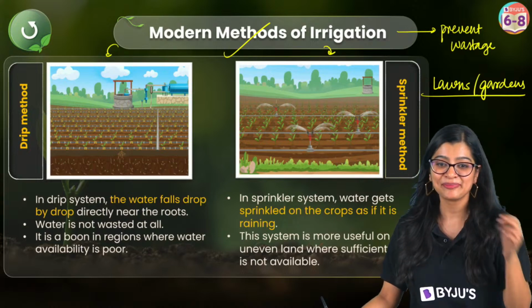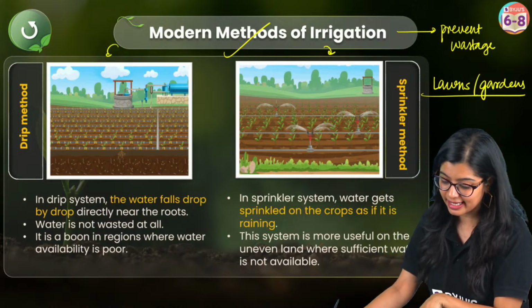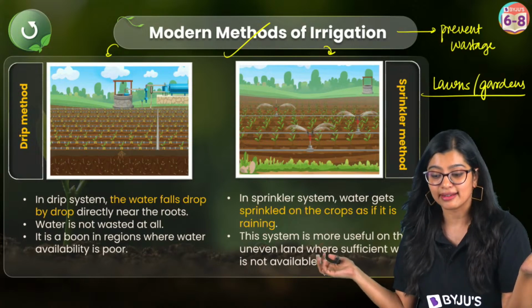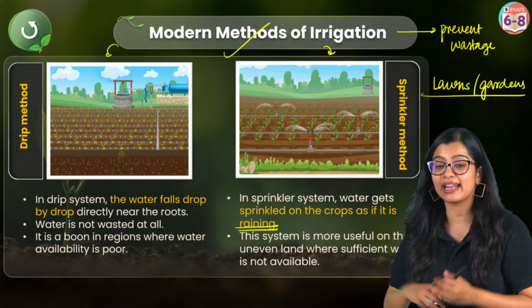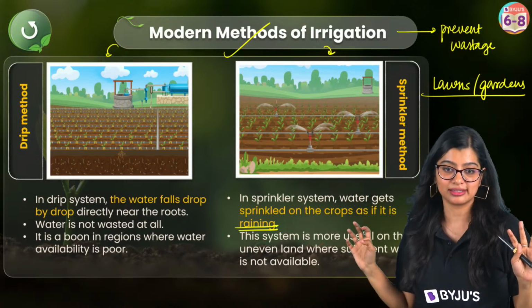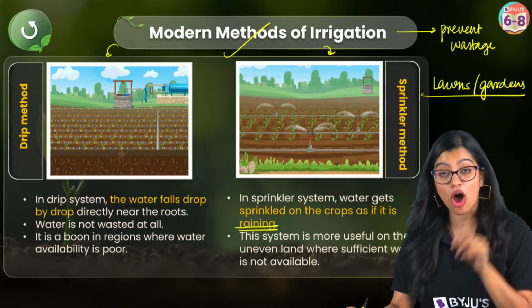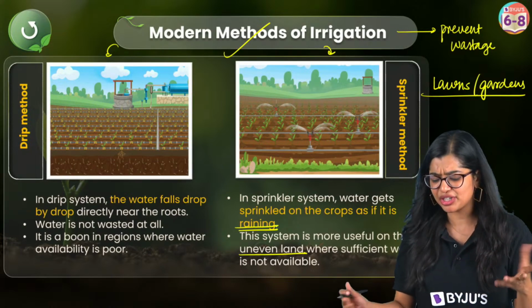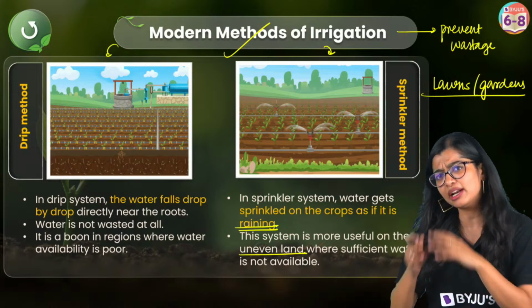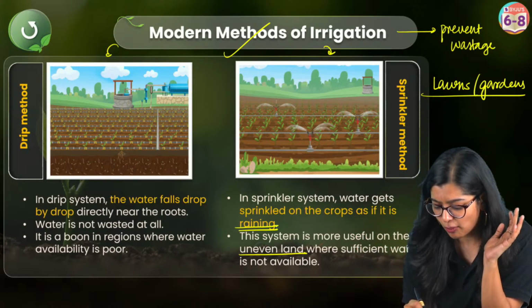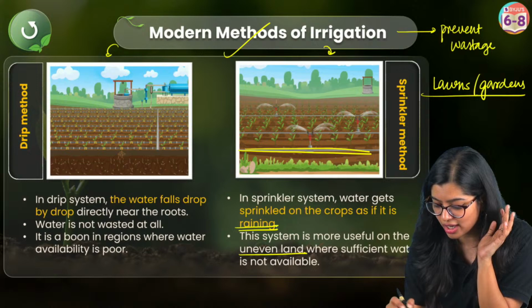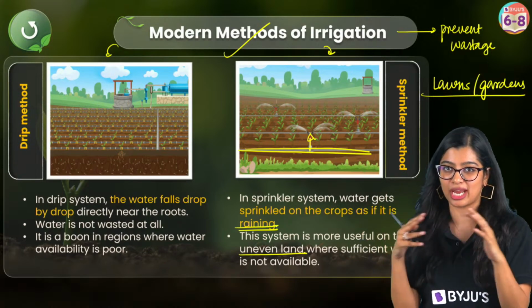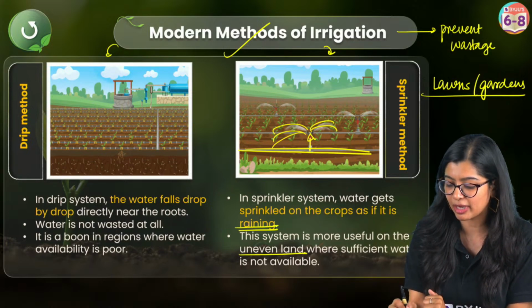That is awesome. Yes? So normally in the sprinkler method, the water gets sprinkled like rain, right? As though it is raining, the water will get sprinkled. This kind of sprinkler method is preferred on uneven land where a sufficient amount of water is not really available. In uneven land, this is the best way. There is a tube-like structure, and on the upside there is a nozzle. What is a nozzle? It's like a triangular shaped thing through which your water will be sprinkled, right?